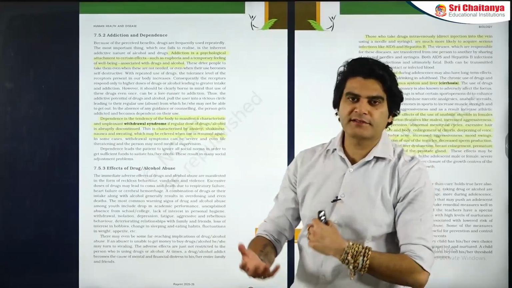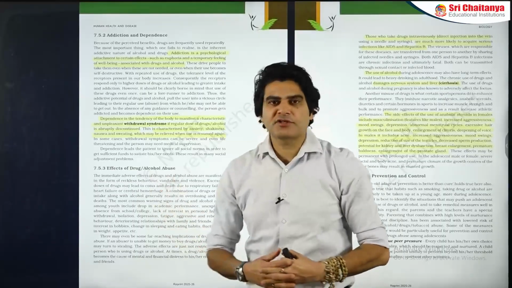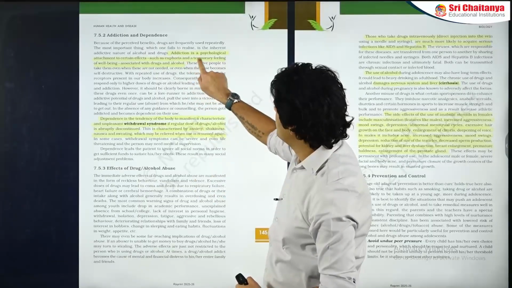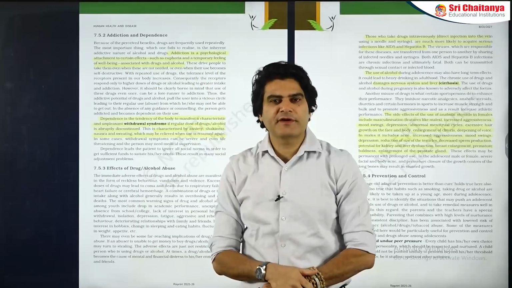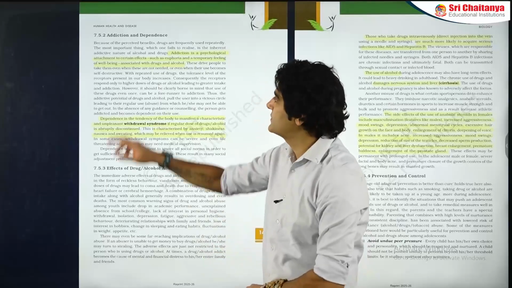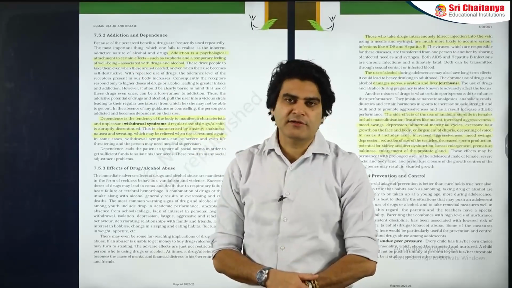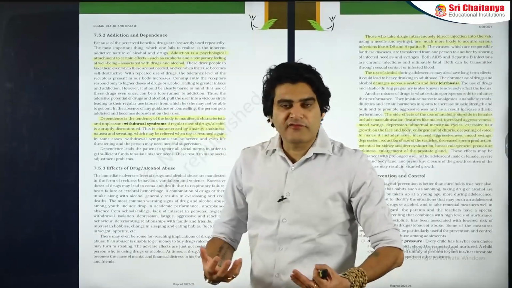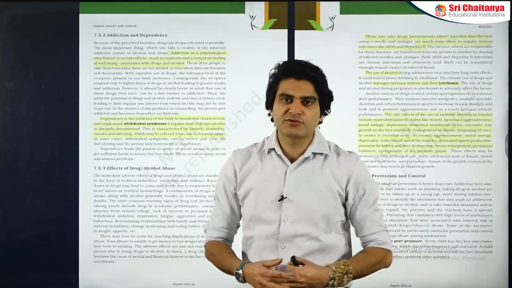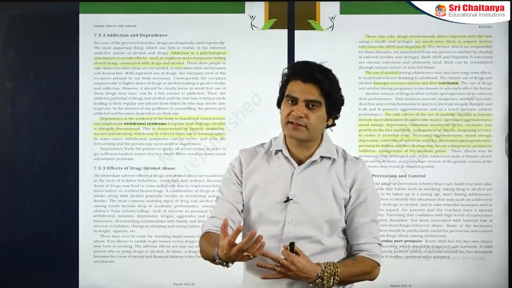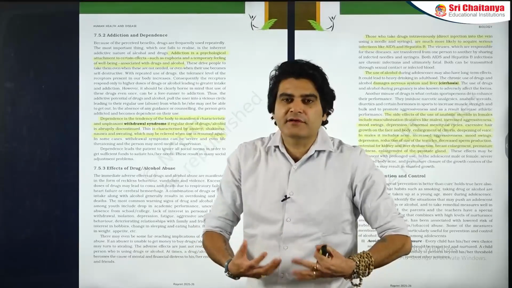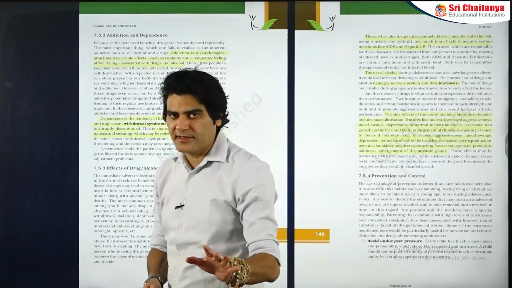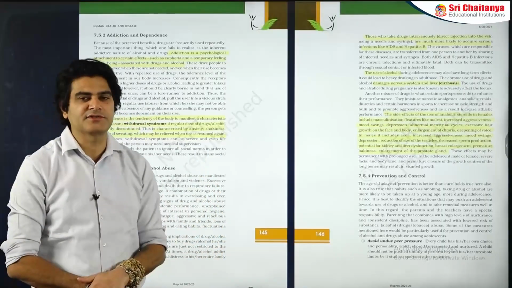Any person or any abuser who starts taking a drug or alcohol, in the initial stages there will be only a psychological attachment to the effects of the drug. This psychological attachment is called addiction. The psychological attachment can be to the effects like euphoria, the temporary state of feeling energetic or well-being after consuming the drug or alcohol. So once you enjoy those effects, you would want to do that again. So that craving for the substance is called addiction. Remember, in addiction, there is no actual dependence of the body on the substance that you are consuming.